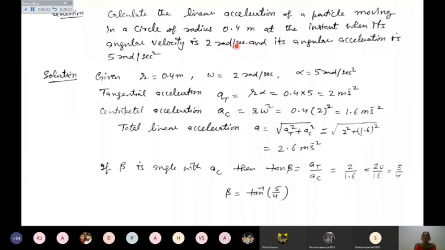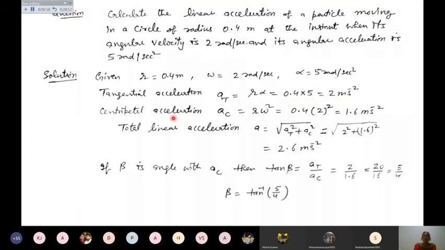So r is given as 0.4 meter, omega is 2 radian per second, alpha is 5 radian per second square. Tangential acceleration equals r alpha. By putting the values, you get 0.4 into 5, that is 2 meter per second square.